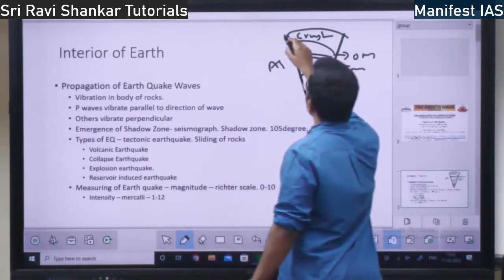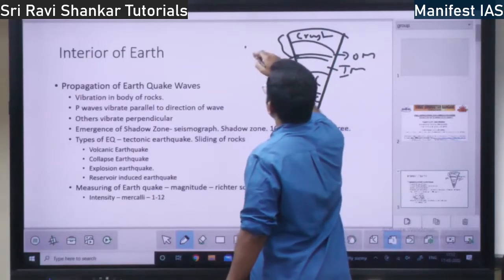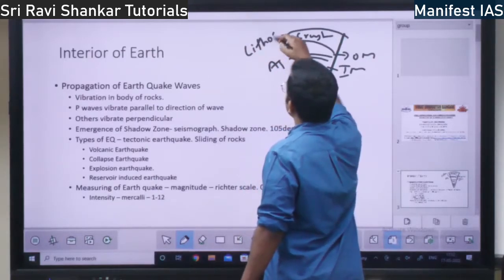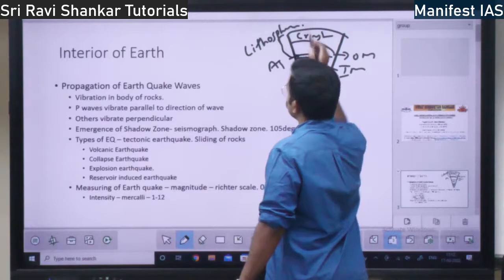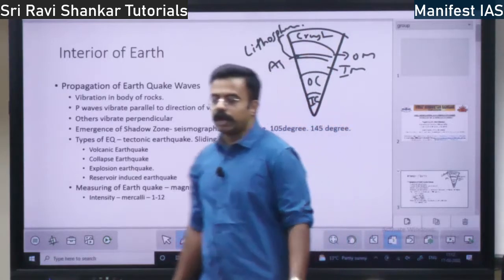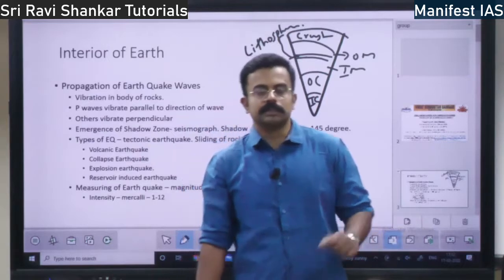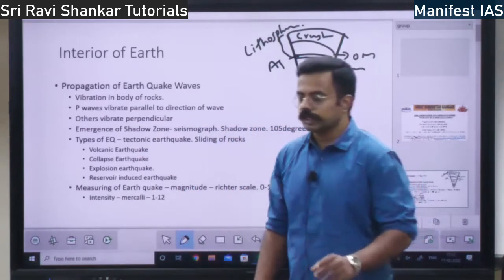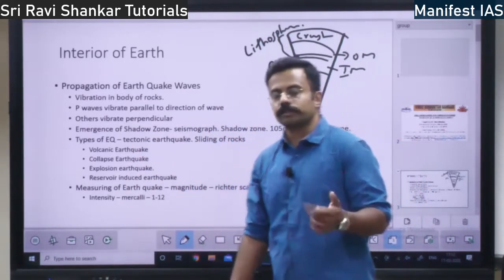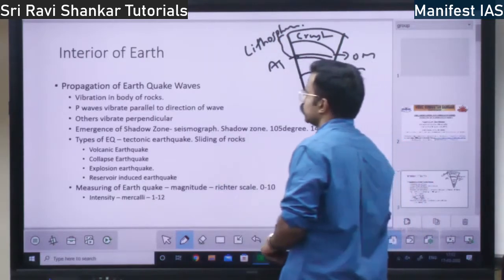So your crust plus upper mantle is called as lithosphere, right? This lithosphere is the part for your plate tectonics, right? Upper mantle and the crust together constitute a lithosphere which forms a plate. So we will today discuss what is plate tectonics, right?